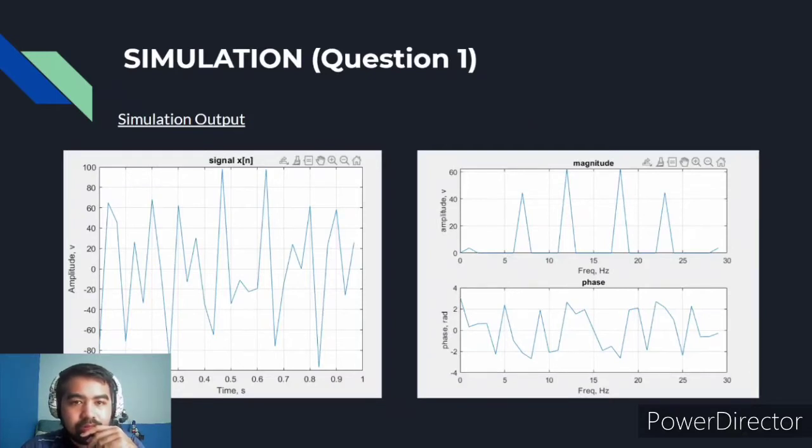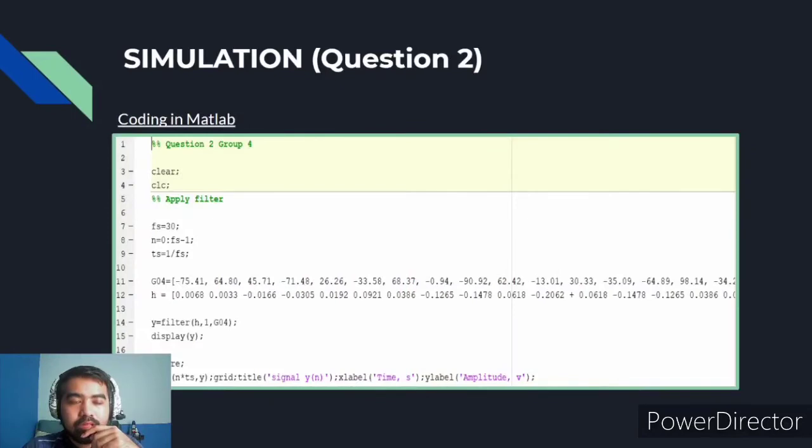Okay, on to question 2. For question 2, we will need to apply a filter using a digital processing technique of filter design to filter the signal that we have from question 1 by using the infinite impulse response. The filter design equation has already been given by the question.